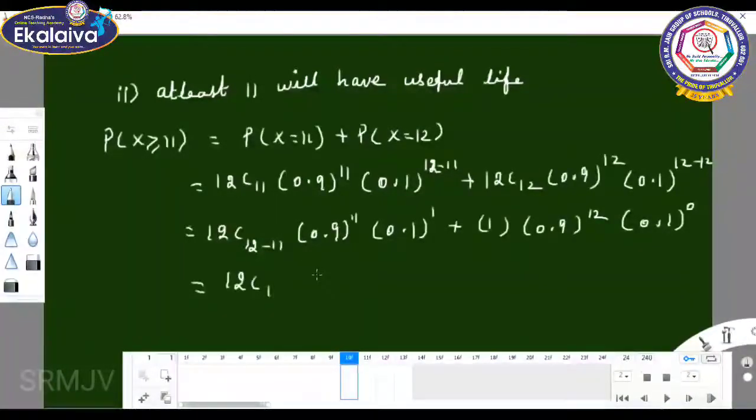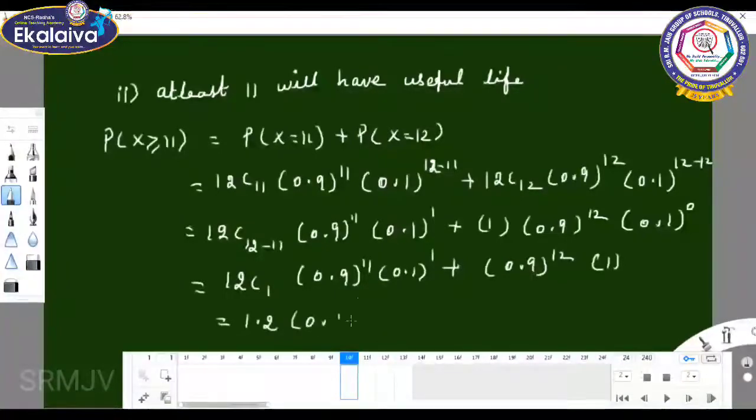12C1 times 0.9 whole power 11 into 0.1 whole power 1, plus 0.9 whole power 12 into anything to the power 0, which is 1. 12C1 is 12, into 0.1 is what? 1.2, into 0.9 whole power 11, plus 0.9 whole power 12.